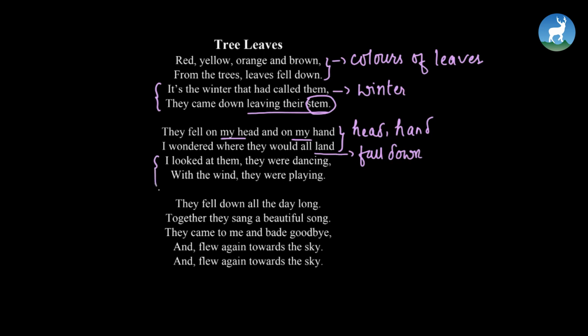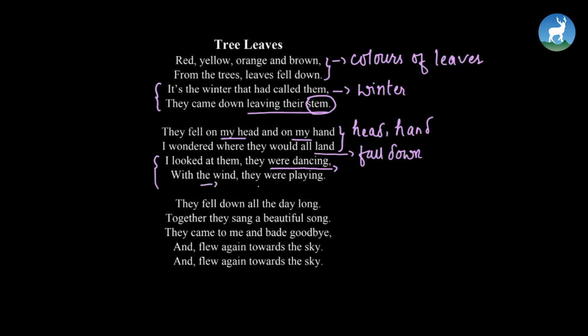Alright, now the poet further says, I looked at them. They were dancing with the wind. They were playing. So, if you have seen some leaves falling down the tree's stem, you can also see they look as if they are dancing, swirling in the wind, right? Yes. So the poet also watched the moment and felt like they were dancing along with the wind.